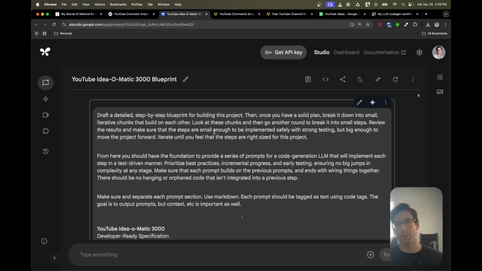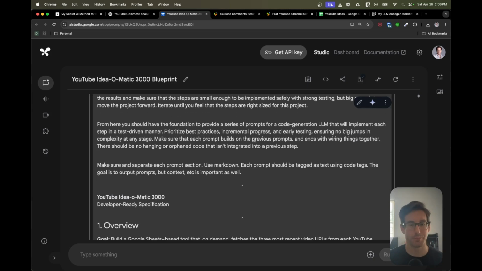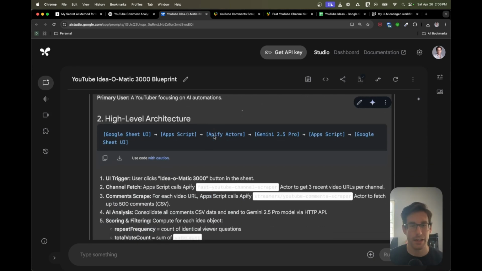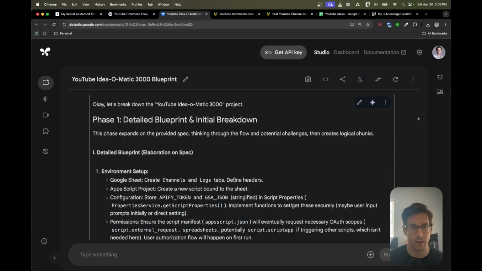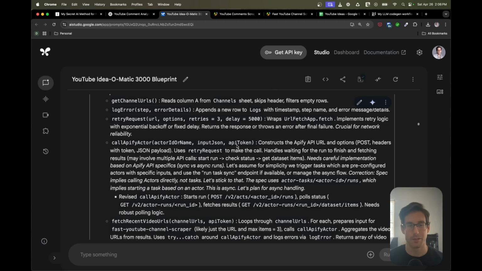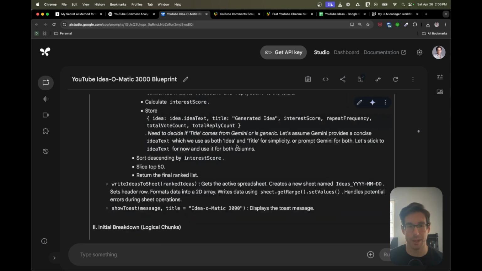So this goes back to the point we made previously, where we're asking it to go through iterative steps, creating multiple rounds of iteration to get more and more specific, so it's easily doable for the AI engineer to follow. So once we've done that, it goes through the process and creates the file. So let's scroll down here. And you can see here, this is phase one. This is initially giving the detailed blueprint of the specification. So this is the high level understanding of how to build this application.